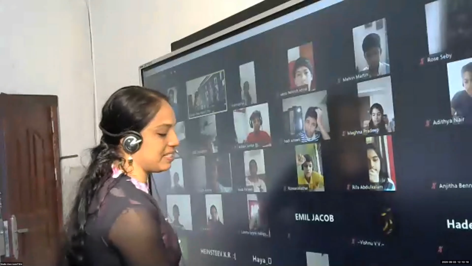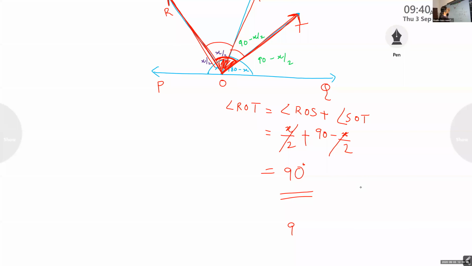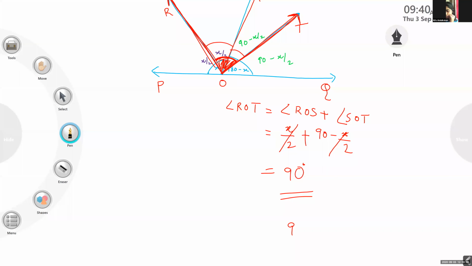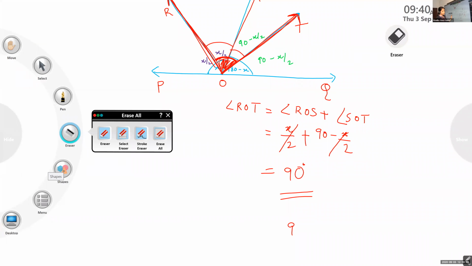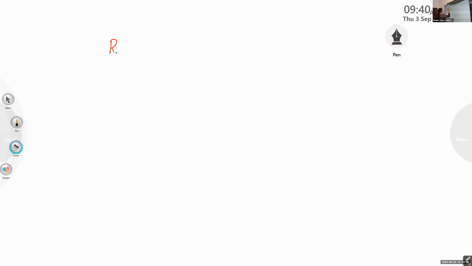Okay, children, I'll give the steps to you now. You have drawn the figure, I think. Once more I'll write it. It is the proof. Ray OS stands on a line.